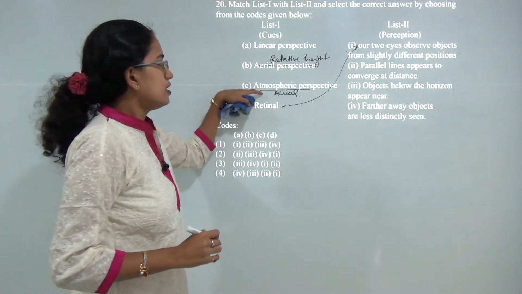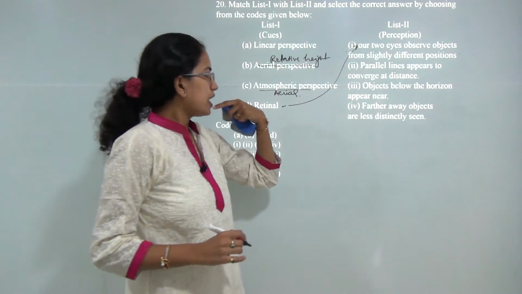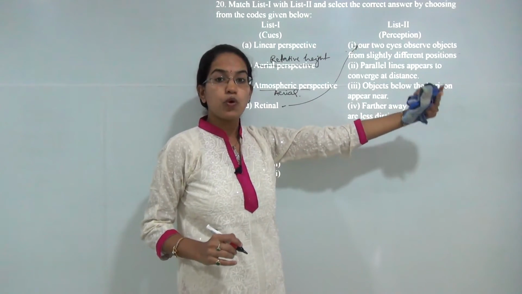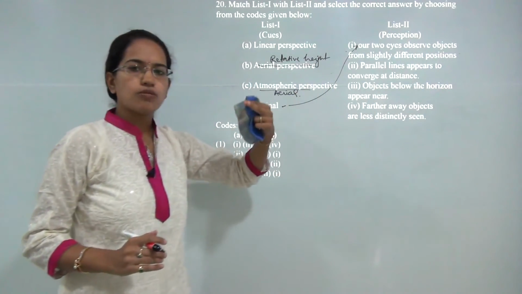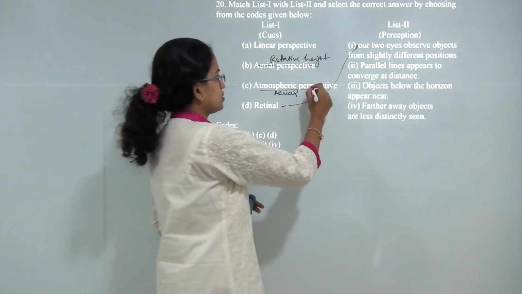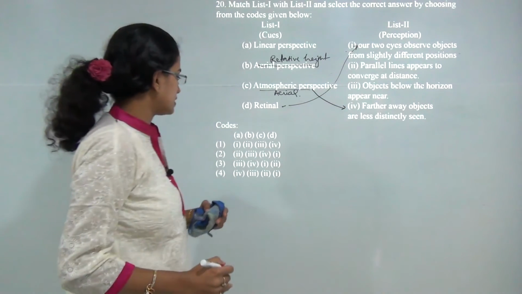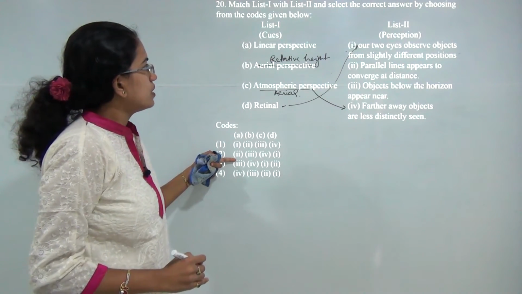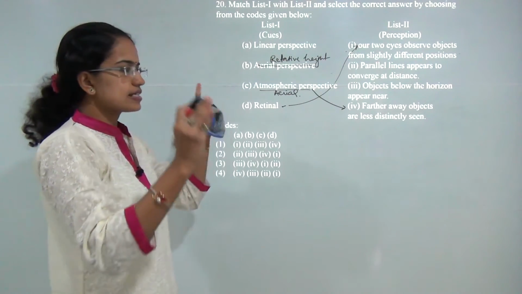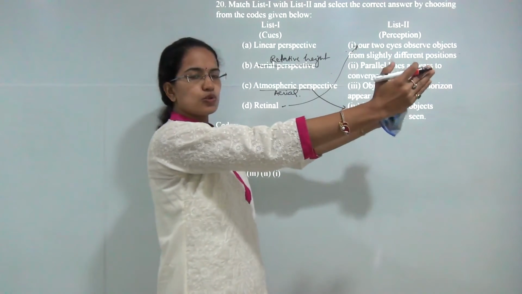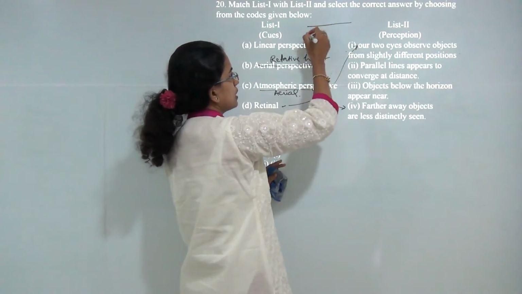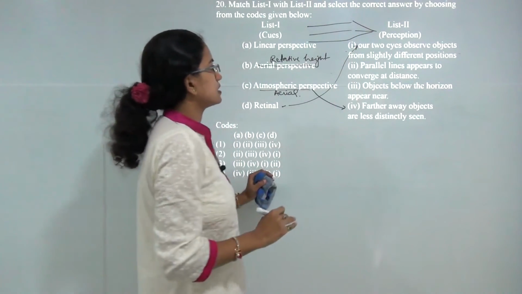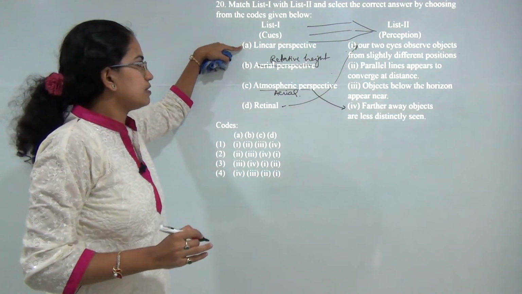Then you have atmospheric perspective or aerial perspective, which says the farther the object, the more hazy it appears as compared to the objects that are close by. So you have 4 as the correct match here. Then you have linear perspective, which says parallel lines tend to converge at a certain distance. So if you have a set of parallel lines, they will tend to converge at a certain distance. So that is what linear perspective is.